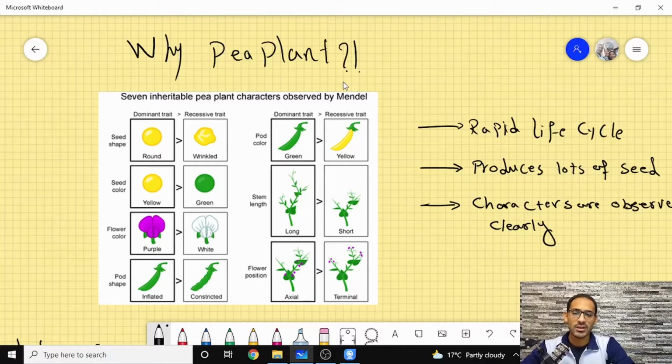So Gregor Mendel decided to test the pea plant for each and every one of these traits to understand these two words: what is the word dominant and what is the word recessive, and why some plants appear purple and some other flowers appear white, why some are long, why some are short, and so on, for all of these traits that Mendel used.